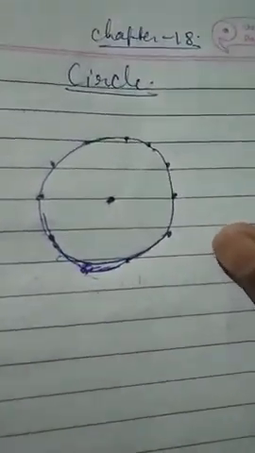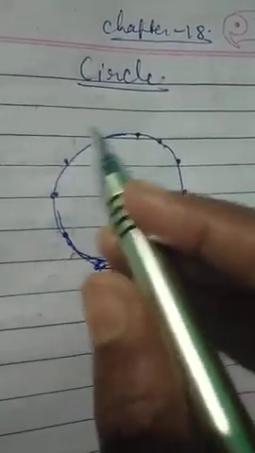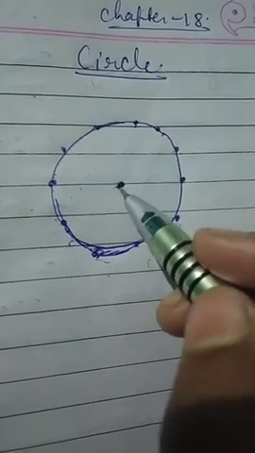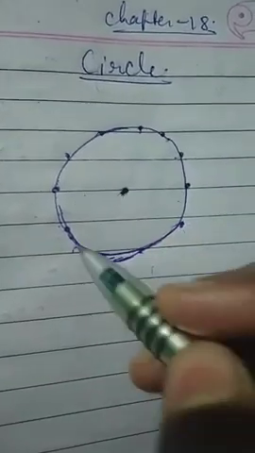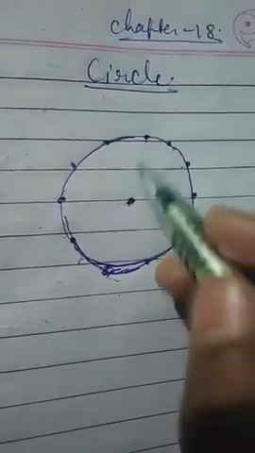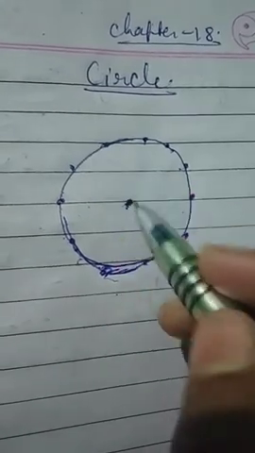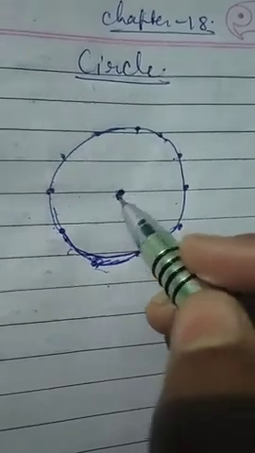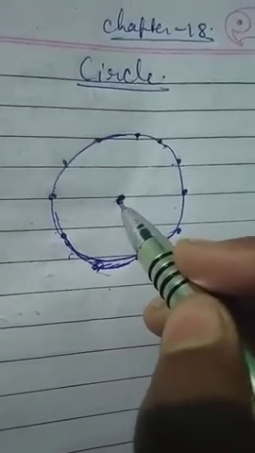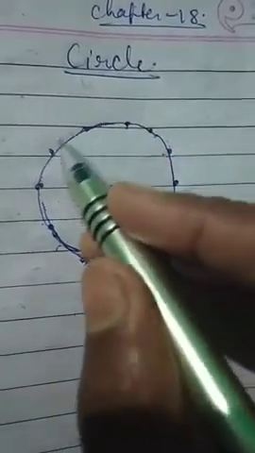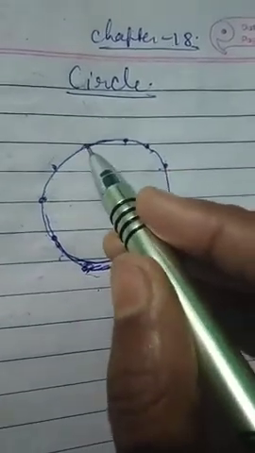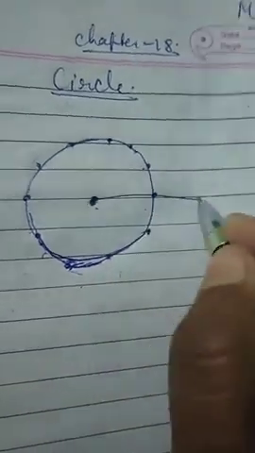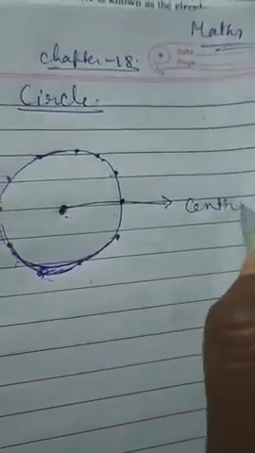A circle is a simple closed curve formed by all the points in a plane, and all these points are equidistant from the center at a fixed distance from a fixed point in the plane. Got it? So circle is formed by all the points which are equidistant from this fixed point, and that fixed point is called the center of the circle.